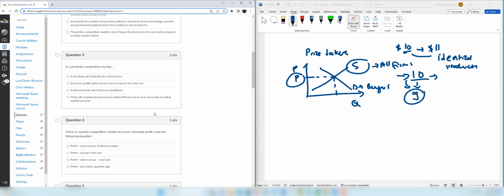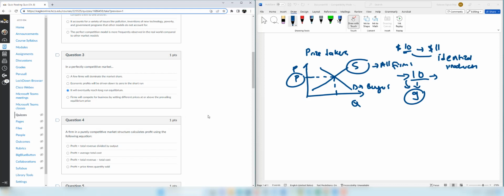Question 3. In a perfectly competitive market, a few firms will dominate the market structure. This is not correct. We have many small firms. Economic profits will be driven down to zero in the short run. This is not correct. Economic profits will be driven down to zero in the long run. In the short run, economic profits could be greater than zero or less than zero or equal to zero. It will eventually reach long-run equilibrium. This is correct. Because of the competition, this market is going to reach a long-run equilibrium. Firms will compete for businesses by setting different prices at or above the prevailing equilibrium price.